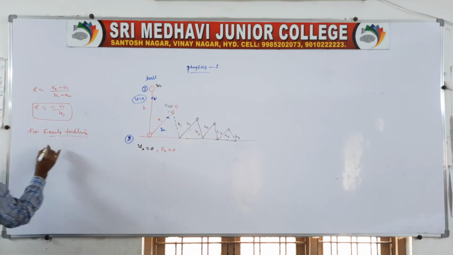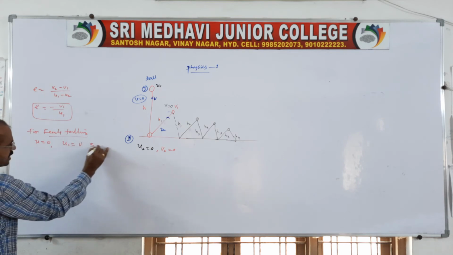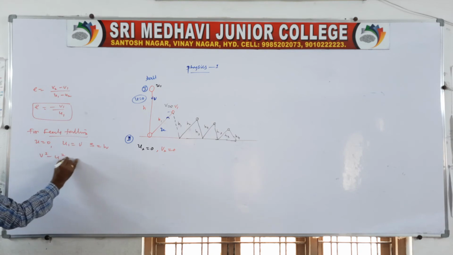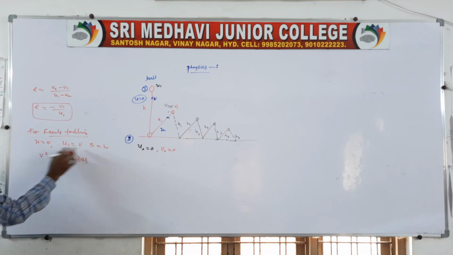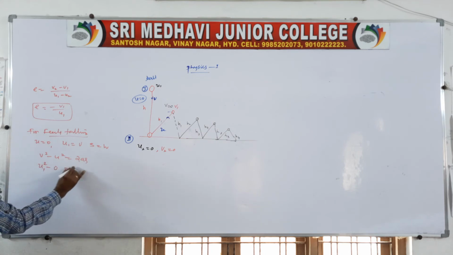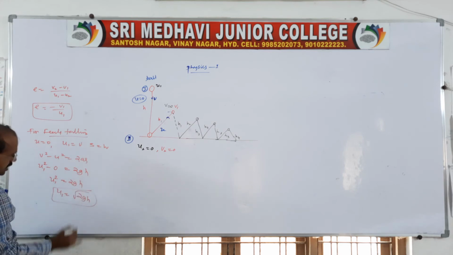For a freely falling body from a height h, u is equal to 0 and it falls with a velocity v1, which we can take as u1. Using v square minus u square is equal to 2as, u1 square is equal to 2gh, so u1 is equal to root 2gh. This is the velocity when falling freely.